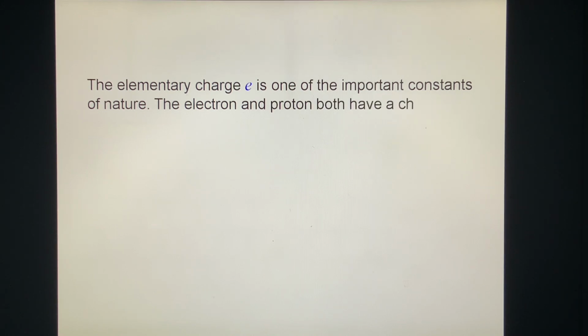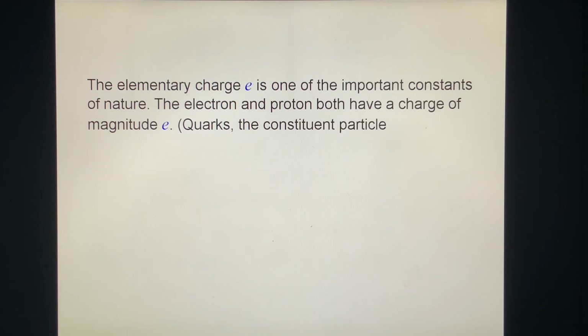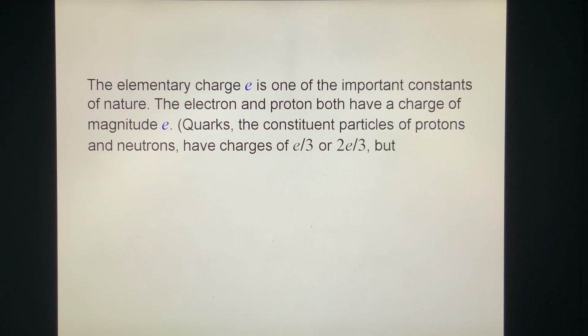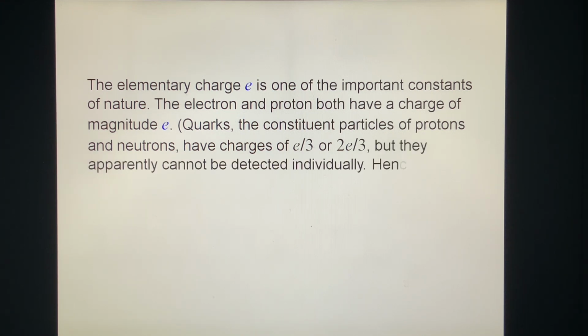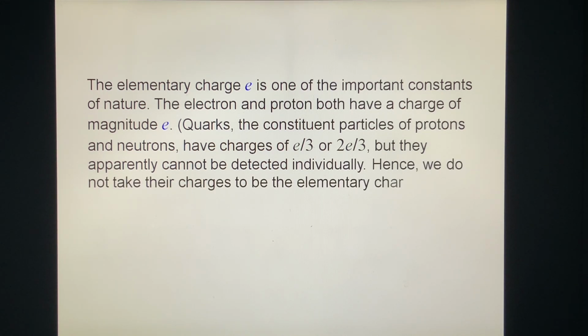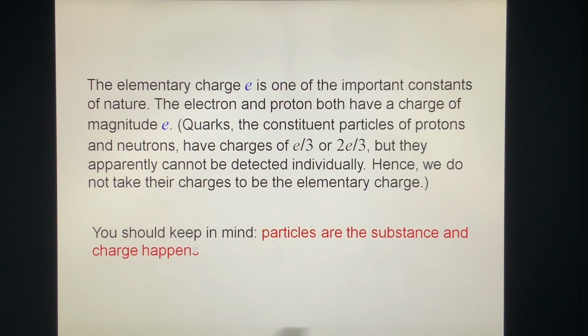The electron and the proton both have a charge of magnitude e. Quarks, the constituent particles of protons and neutrons, have charges of e over 3 or 2e over 3, but these apparently cannot be detected individually. Hence, we do not take these charges to be the elementary charge. You should keep in mind that particles are the substance, and charge happens to be one of their properties, just as mass is.